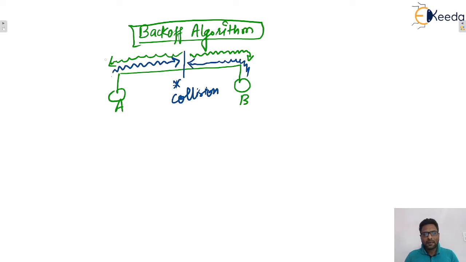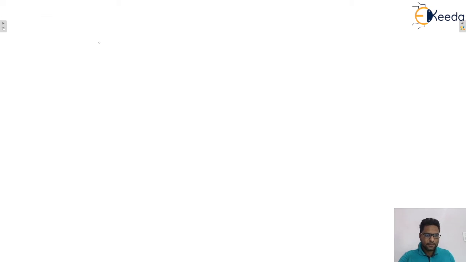So how does the back-off algorithm work? I'm taking one example, and with that example everything will be clear to you guys. Let's say this is station A and this is station B. Two stations are there.